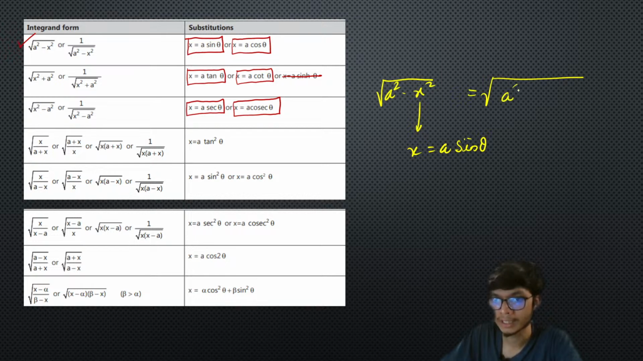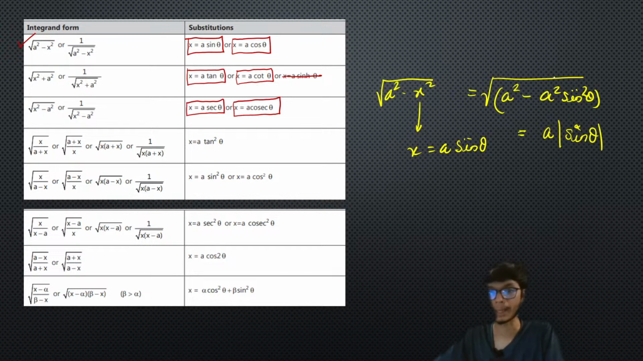this will basically simplify to a square minus a square sine square theta, right? And therefore this can be simplified and written as a times mod of sine theta. I'm writing mod because I don't know the sign of sine theta, or the range of theta. So this simplifies just because of the trigonometric identities. This is basically done just to simplify using trigonometric identities.